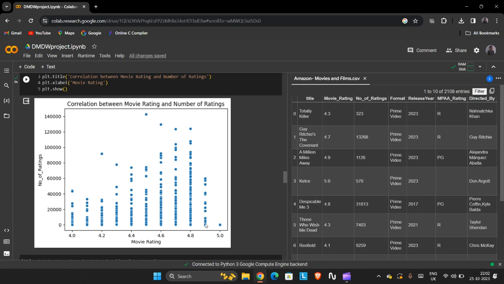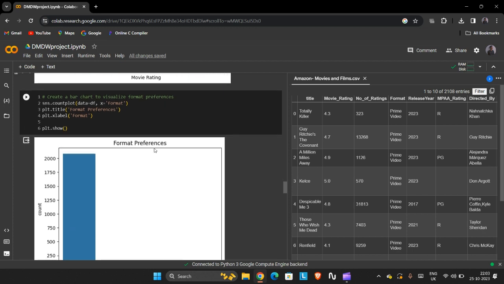That means we can compare it to the ratings of other movies. The number of ratings, that means the number of users who rated a particular movie, is on the y-axis, and the movie ratings are on the x-axis. As the number of ratings goes on, the movie ratings will be growing all the way.